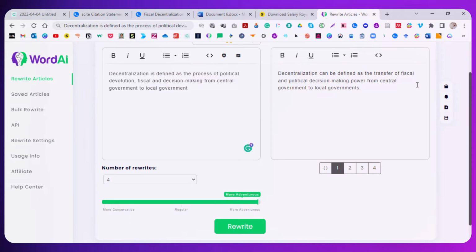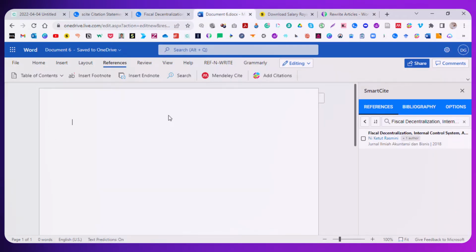Let's take a look at our rewrites. Decentralization can be defined as the transfer of fiscal and political decision-making power from central government to local governments. Okay, so that we can put in. Let's take a look at some of these headers. First, the process of political and fiscal decentralization. Decentralization is the process by which political, fiscal, and decision-making powers are transferred from central government back to local government. Let's see this last one. Transfer of fiscal, political, and decision-making powers from central to local authorities. I like that. We're going to put that in our document.